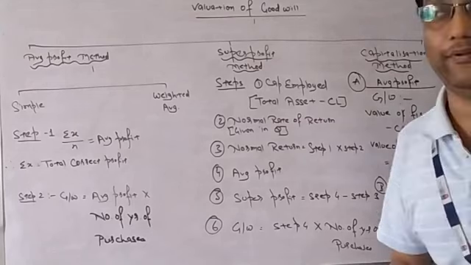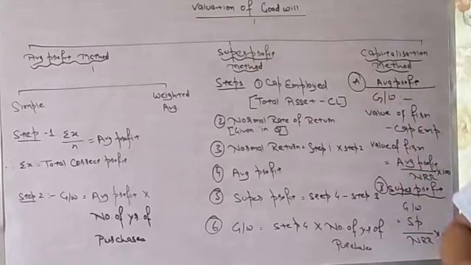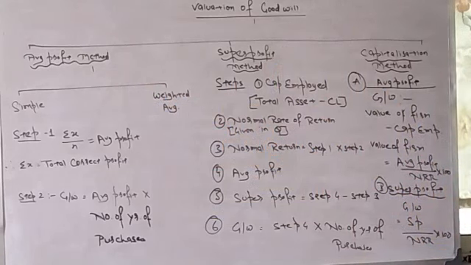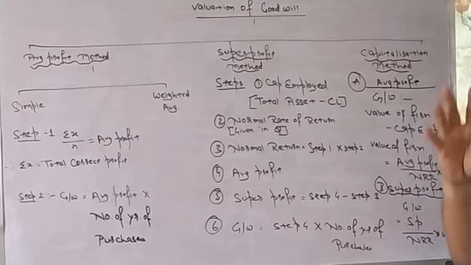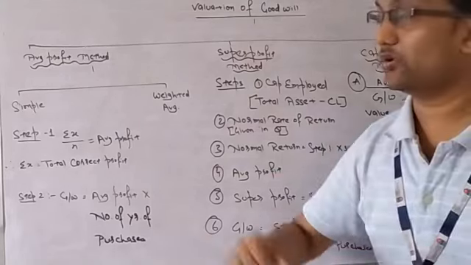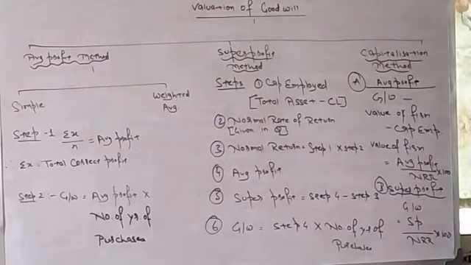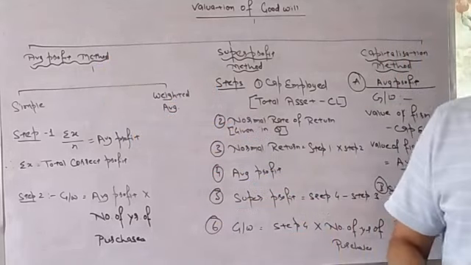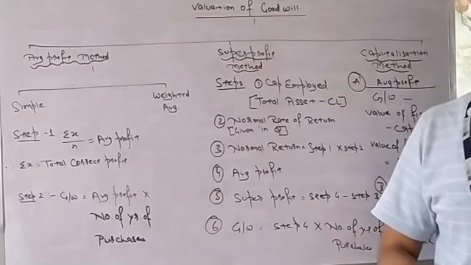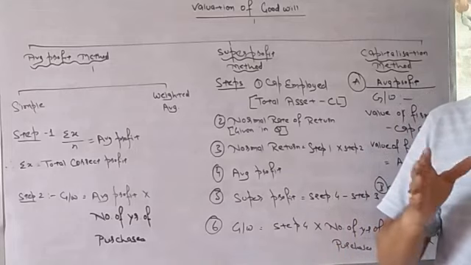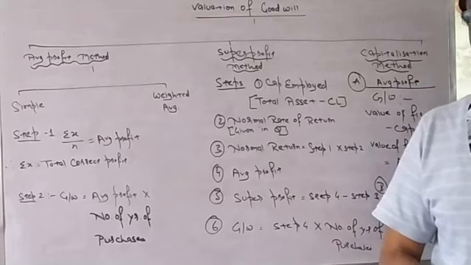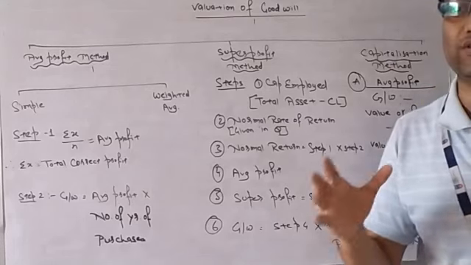So there are three main heads, or we can say there are four heads: average profit, super profit, capitalization of average profit, and capitalization of super profit. So we can say that we are going to learn four methods. First we are going to learn the average profit method. This is nothing but the same as we have learned in statistics, mean and weighted mean. Yes, the same formula, the same logic we are going to follow here.